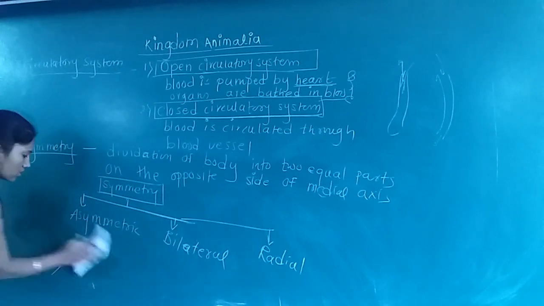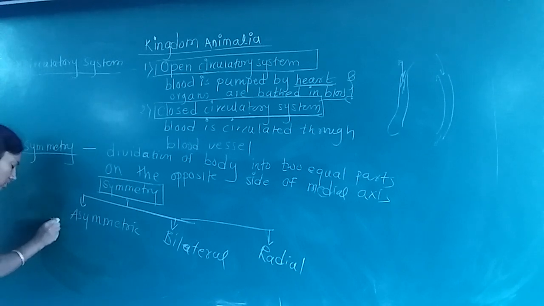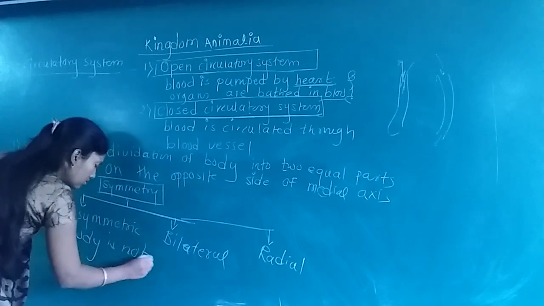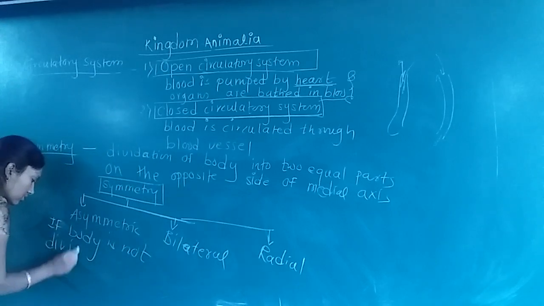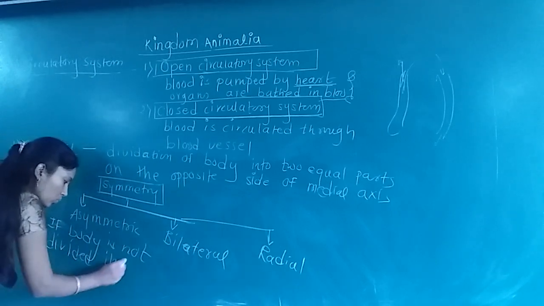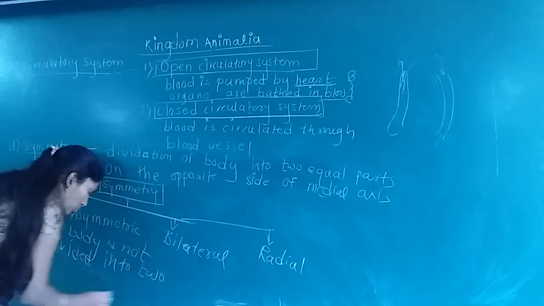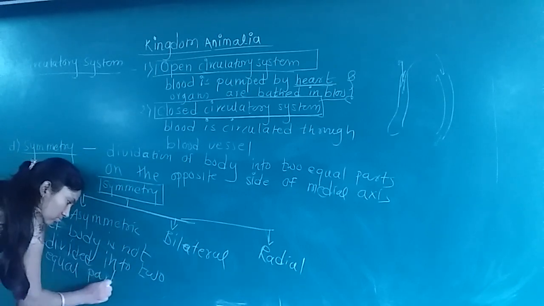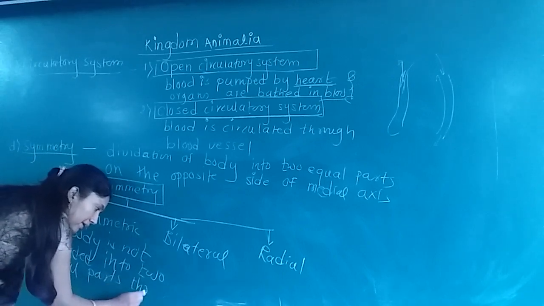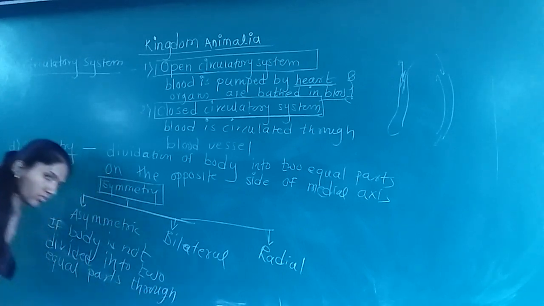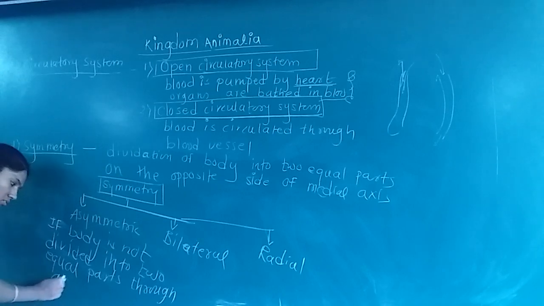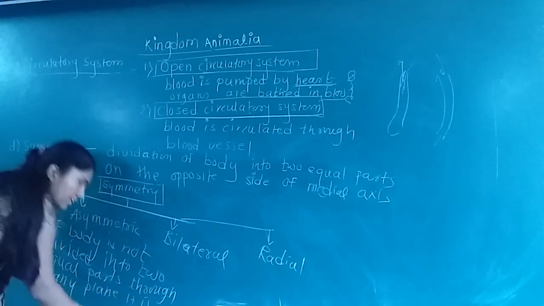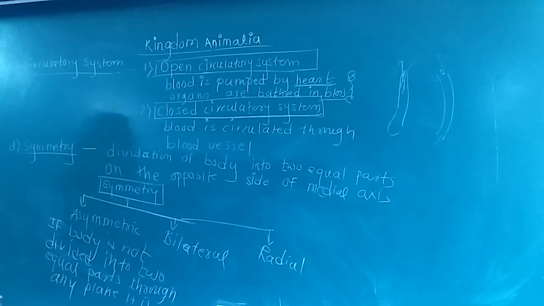So what is meant by asymmetry? If the body is not divided into two equal parts by any plane, it is called an asymmetric organism.